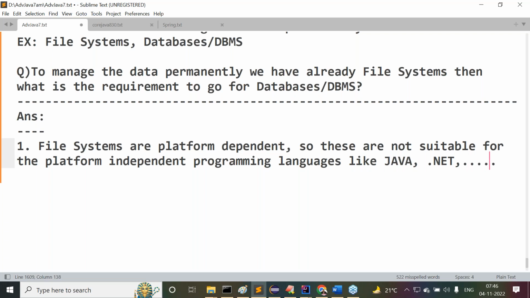I'm not having any intention to write about .NET here. My intention is only Java. Leave the others, not to talk about any other languages now. So what is the conclusion? File systems are platform dependent, so these are not suitable for platform independent programming languages like Java. One simple example I'm telling you, try to follow this example. For example, I'm in development now, I'm preparing a project.